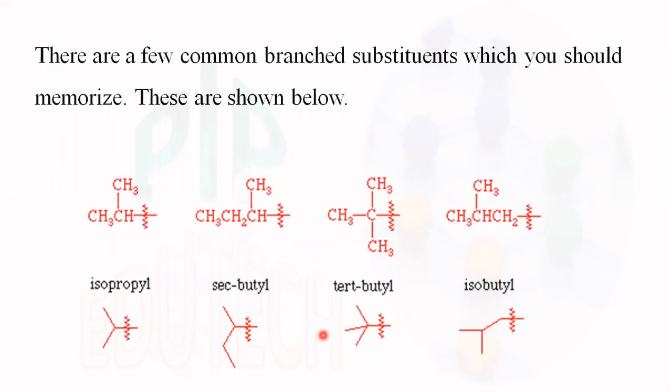There are a few common branched substituents which you should memorize. These are some examples. Isopropyl, 3 carbon atoms. This is secondary butyl. This is tertiary butyl. And this is isobutyl.